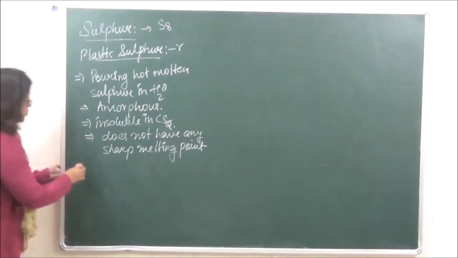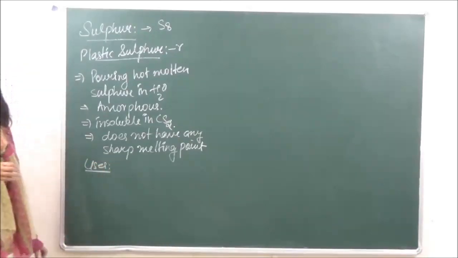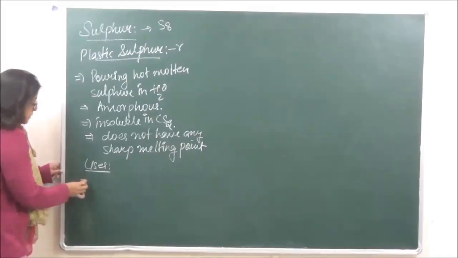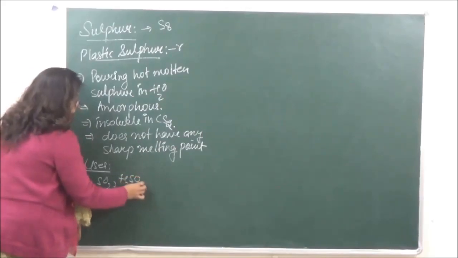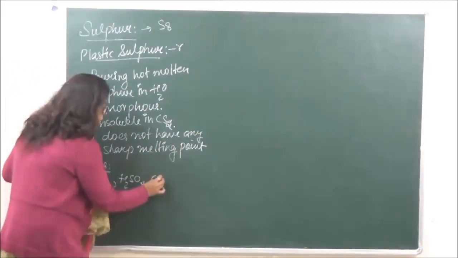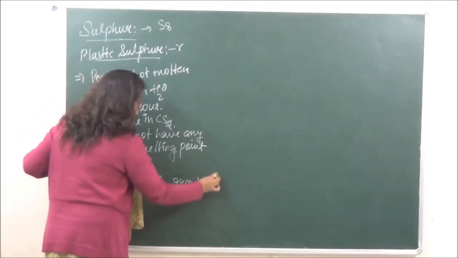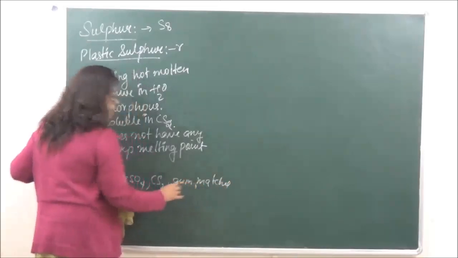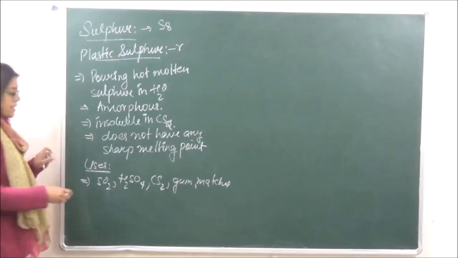So when we go on to the uses of sulfur, number one, it is used in the manufacture of sulfur dioxide, in the manufacture of sulfuric acid, CS2, gum, matches, matchsticks जिसको हम बुलाते हैं, right? Matches. Then we have fireworks, etc.